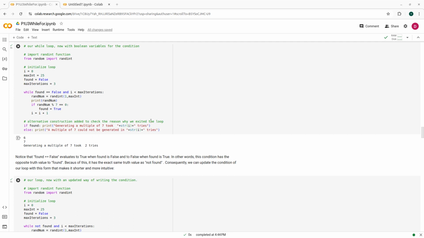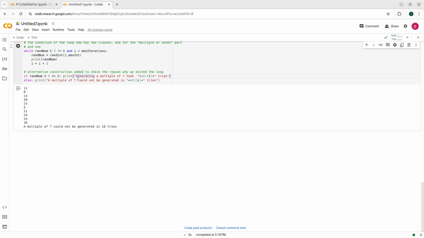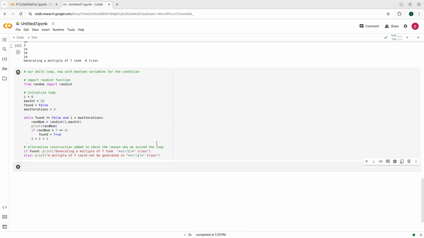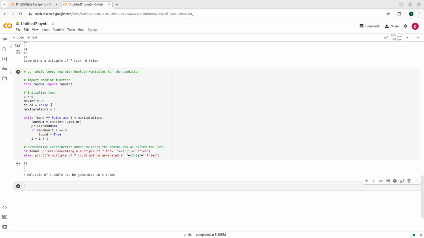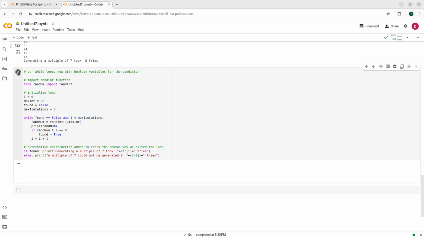Okay, for example, here we have the same thing that we had, but now with a Boolean variable. Let's see it here again. Okay, and this is running, could not be generated in 3 times. Let's give it, I don't know, 8 times. Okay, this time it took 4, this time it took 1, this time it took 6, 5, this time it could not be generated in 8 times.